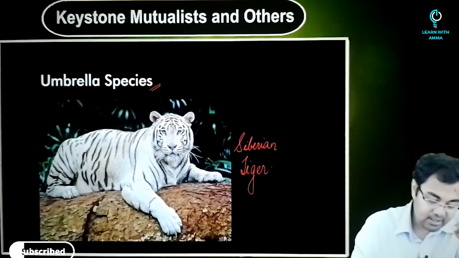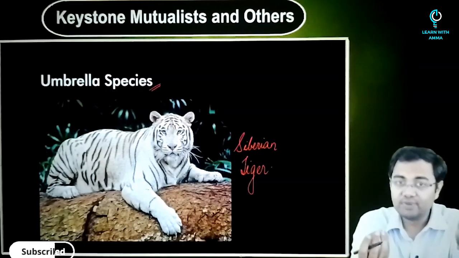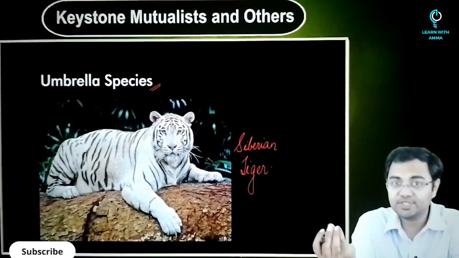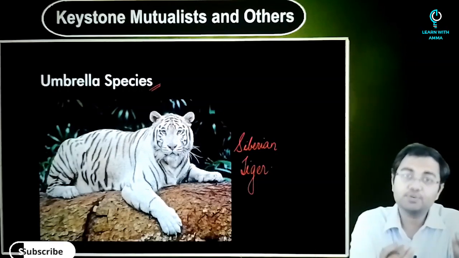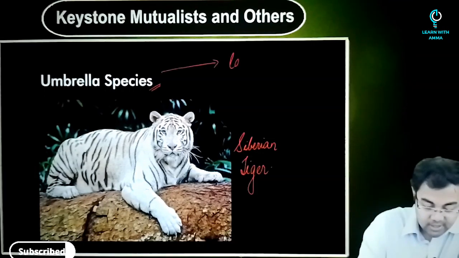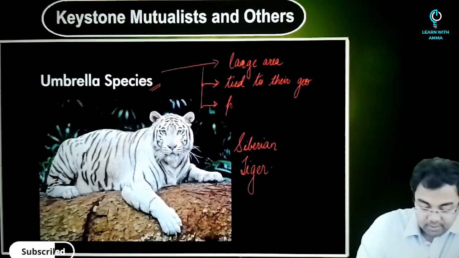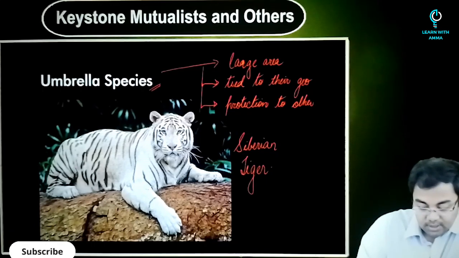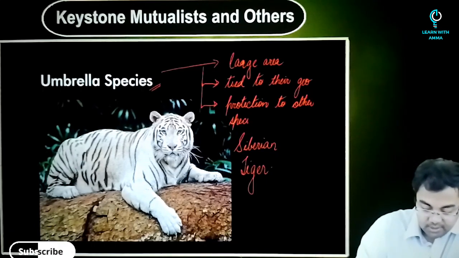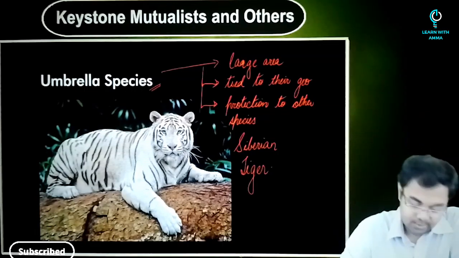That's why such a species becomes an umbrella species, because of this one species there will be many other species of plants and animals which will also benefit from it. They'll be given a large area, they are tied to their geography, and they provide indirect protection to other species in the given ecosystem. So that's why these are called umbrella species.